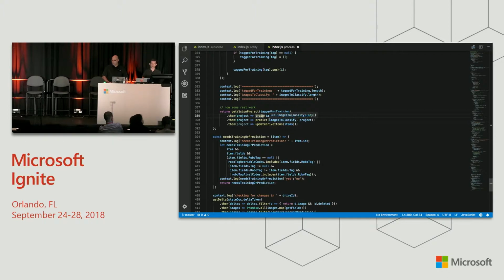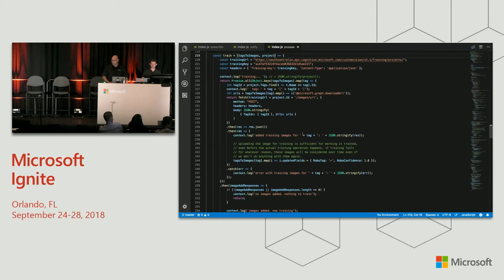So now, once we have the project from Custom Vision, we train the images that need training. For each image, we grab its download URL and then call the training API saying, here's the tag and here's the list of images for that tag.